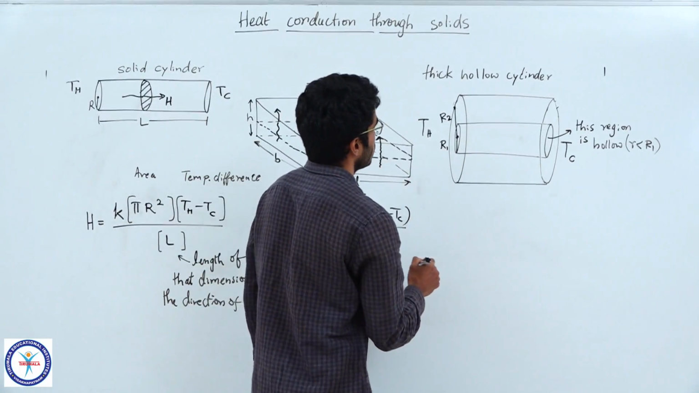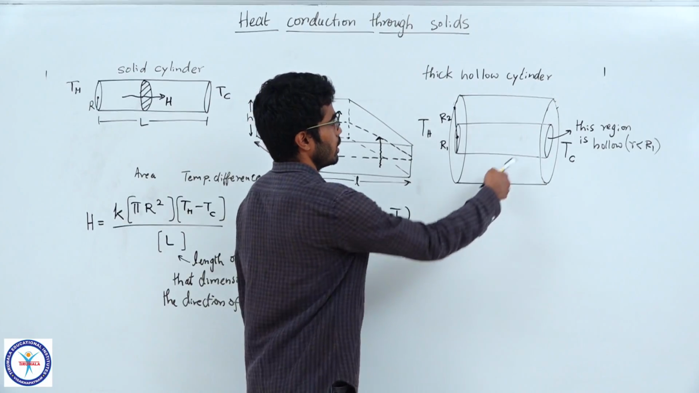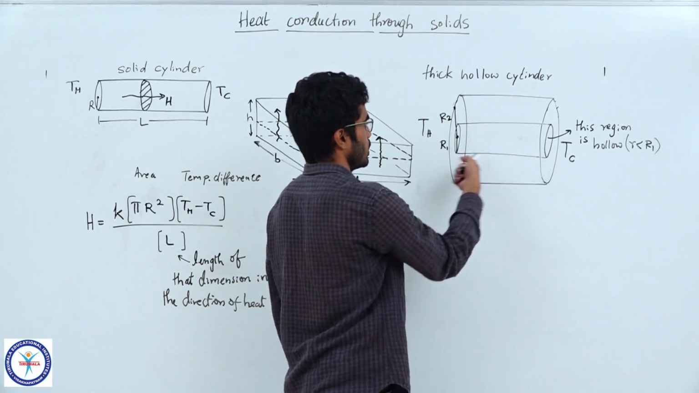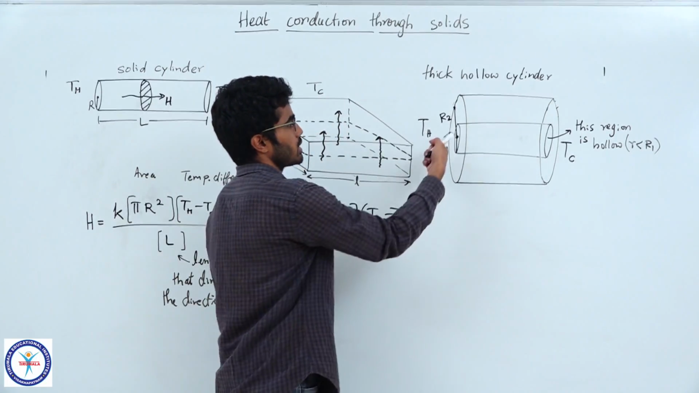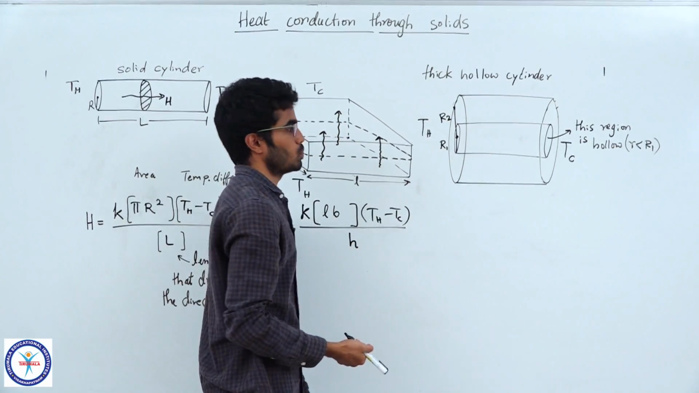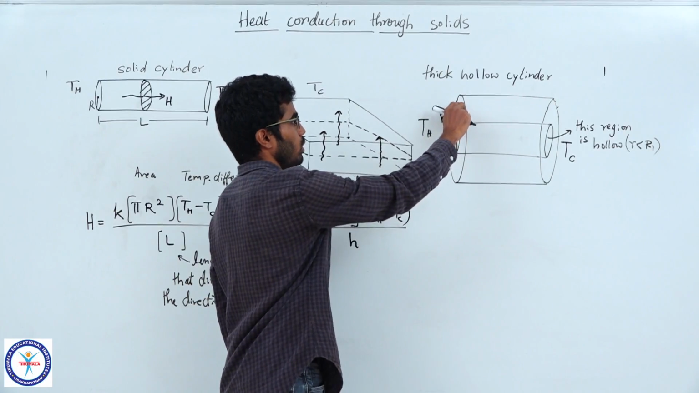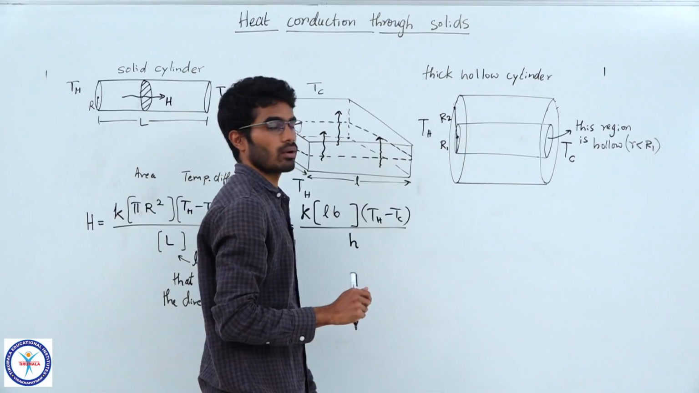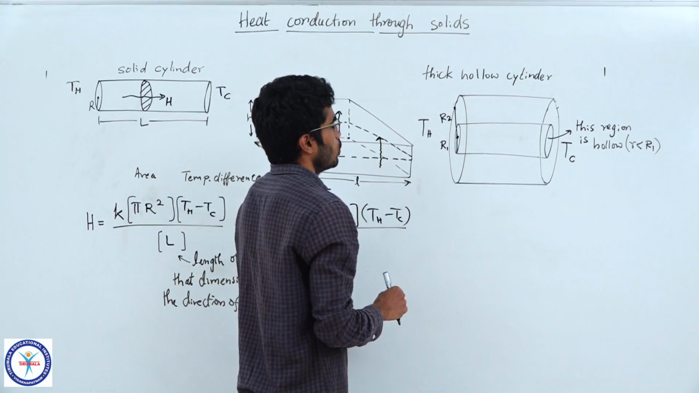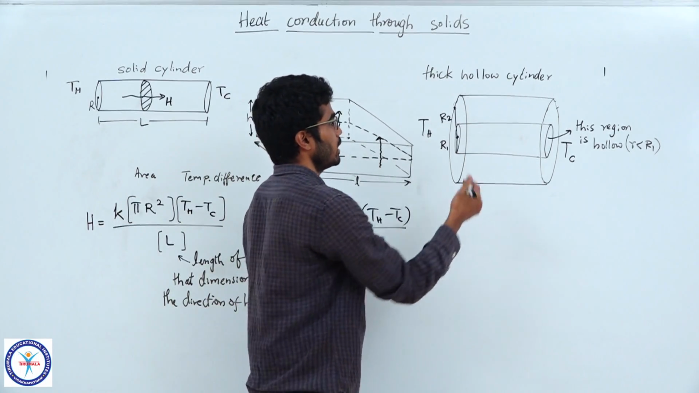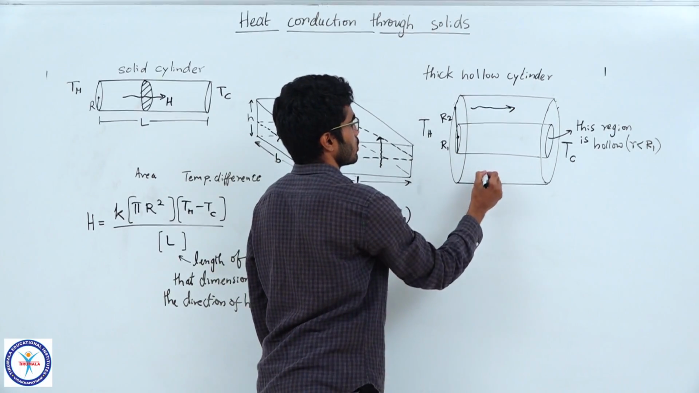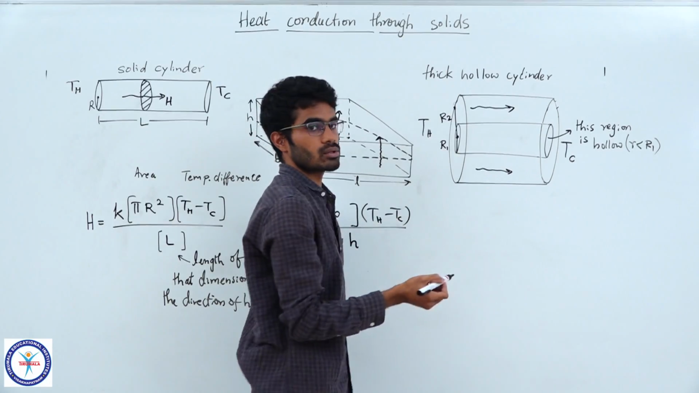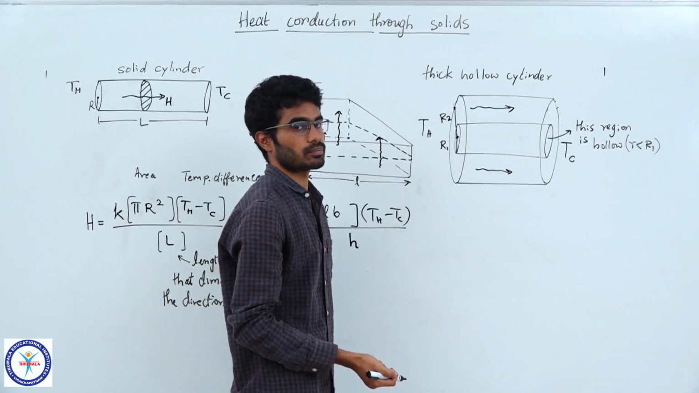Let's see the case for a thick hollow cylinder. The inner portion is empty, that is hollow, whichever is less than r1. Its outer surface has a radius r2. Now the material is present only in this portion, the cylindrical portion. The inner portion is hollow. So the heat will flow only where the material is present, in this region. Here there is no material, so the conduction is not possible.